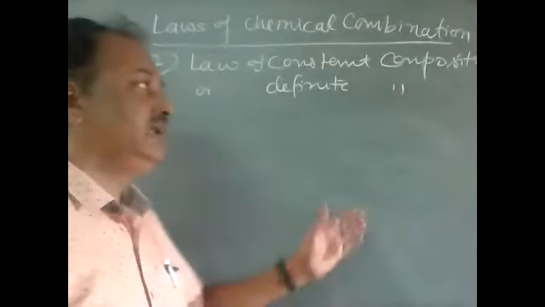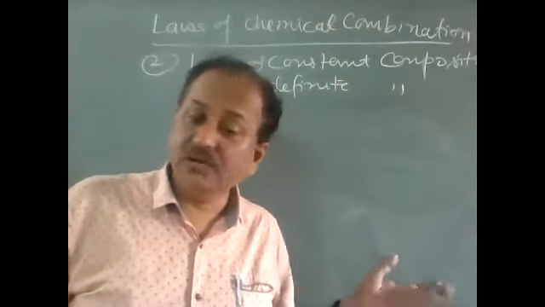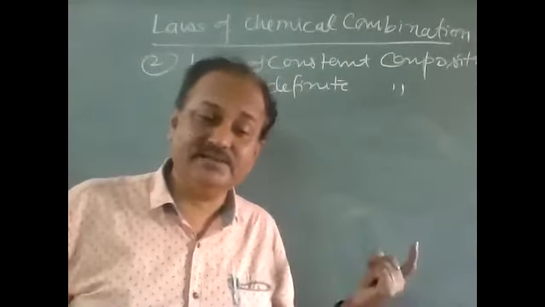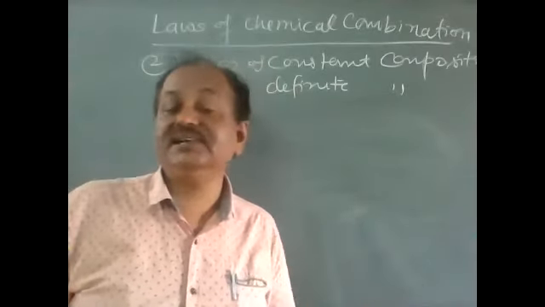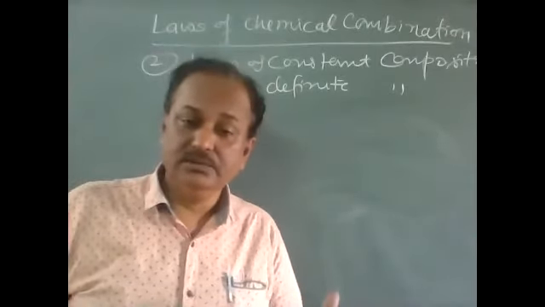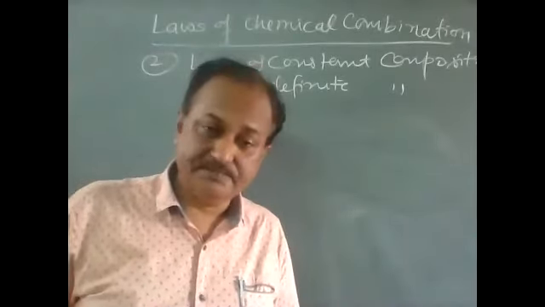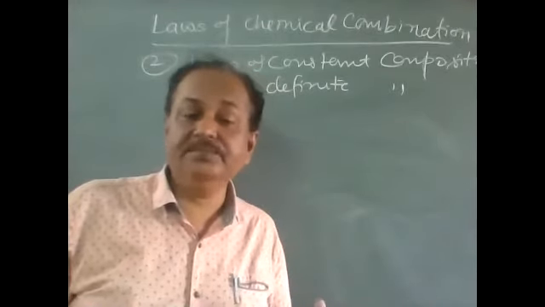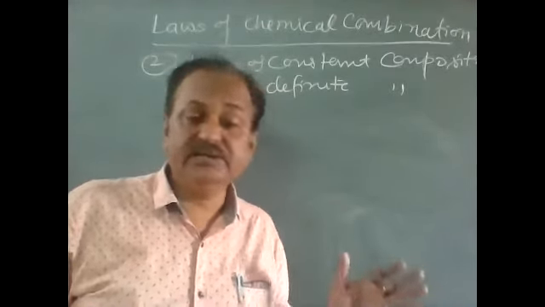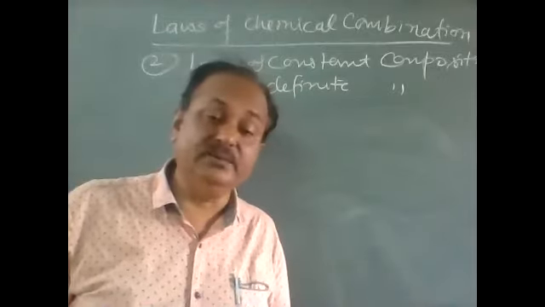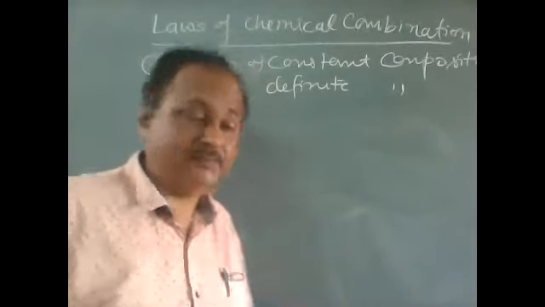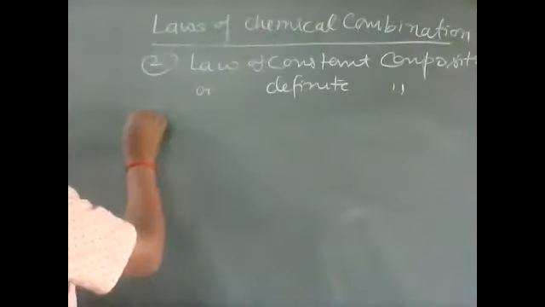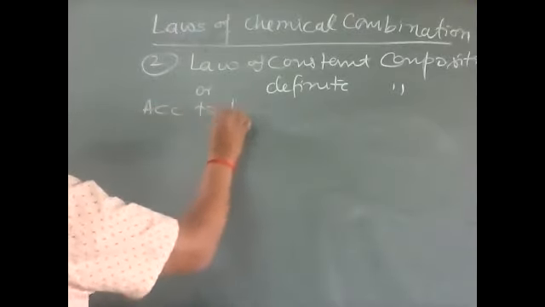Now what does it say? It says that when we take a compound from different sources, then irrespective of the source from where we have taken it, the composition of all the elements is found to be the same.